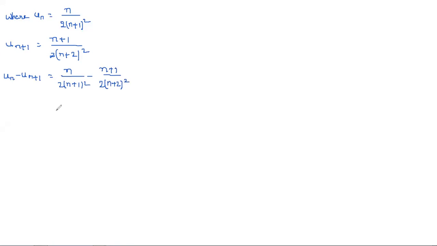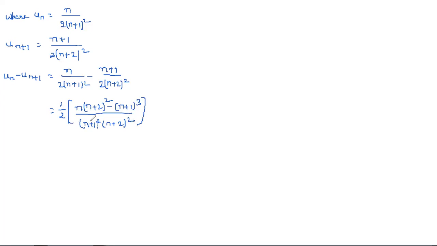If you see, 2 is the common one in both the terms. And if you take the LCM, we'll get n plus 1 whole square into n plus 2 whole square, and here n into n plus 2 whole square minus n plus 1 whole cube. Now you can simplify this.